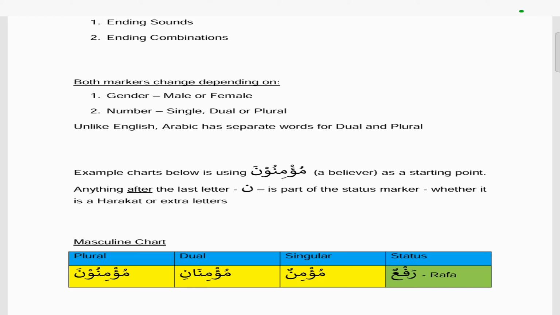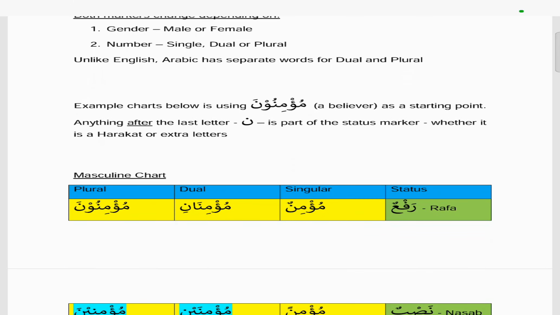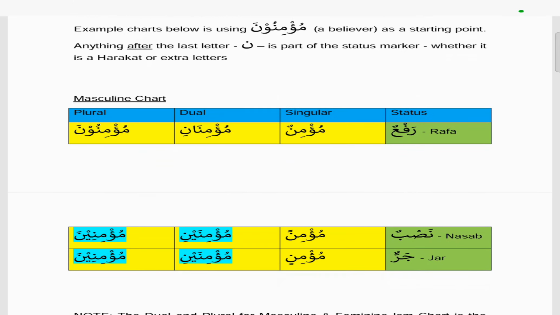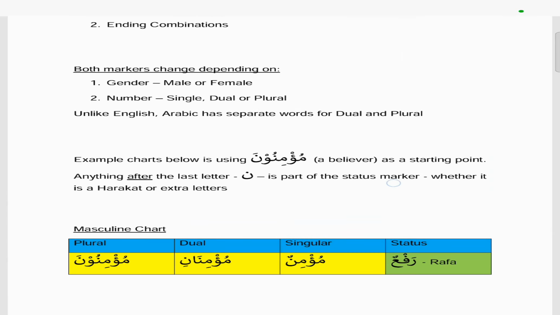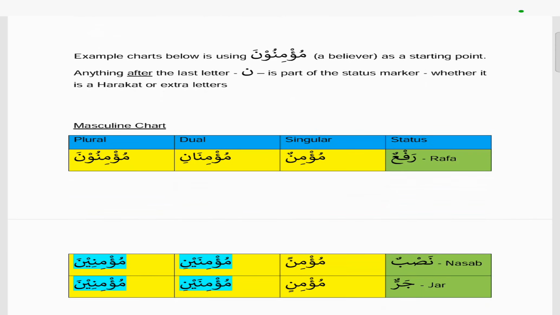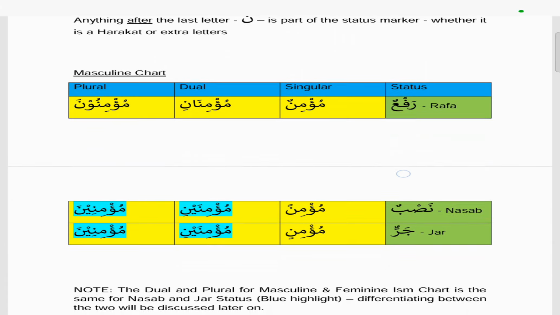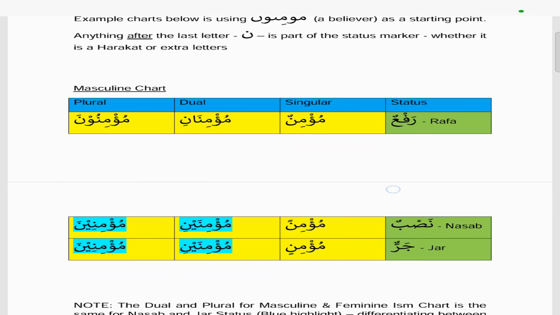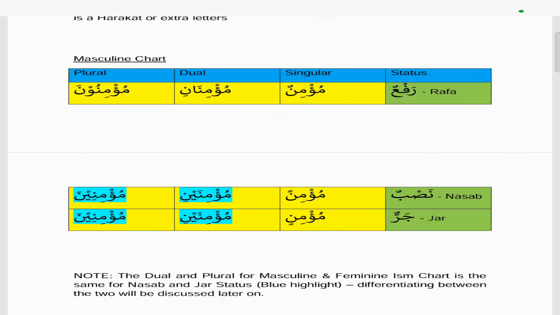But we need to know, unlike English, in Arabic there are separate words for dual and plural. So plural in Arabic is 3 and more, dual is obviously 2, and singular is 1. The chart that we're going to be looking at in order to understand how to identify the status of an ism is the Mu'minuna chart. So here, if we look at the singular version of Mu'minuna, which is Mu'minun,